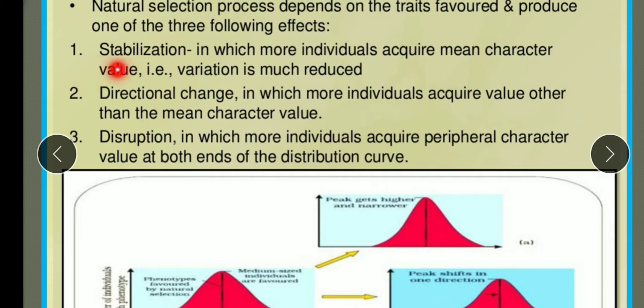Such populations are more stable. The mean character value is acquired by the individuals and variation is much reduced, meaning variation is less. Here these populations are the most stable. Then we'll come to the directional changes.